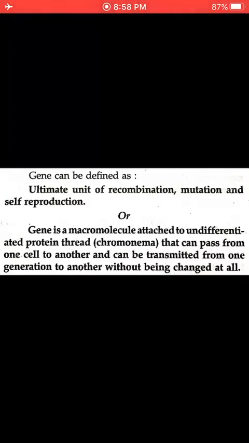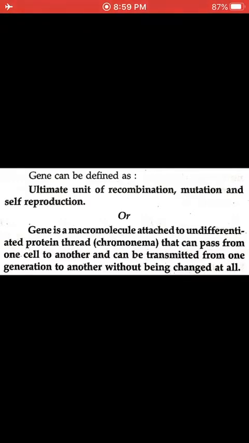The second theory or definition of gene is that it is a macromolecule, a bigger molecule attached to undifferentiated protein thread. Various protein threads are there, so attached to it, that is chromonema, that can pass from one cell to another. Means it's a capable macromolecule tied up with the protein, and it is transferred from one cell to another and from one generation to another.